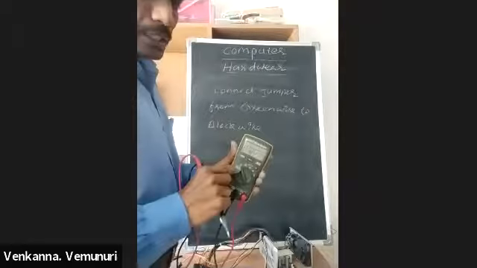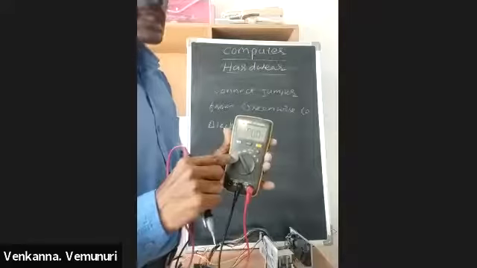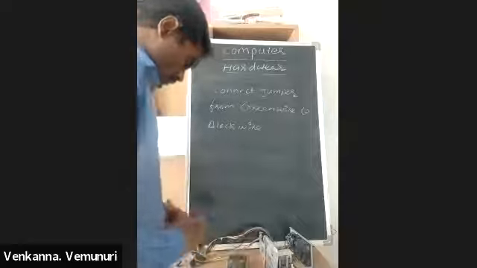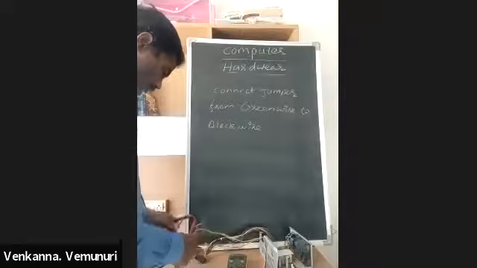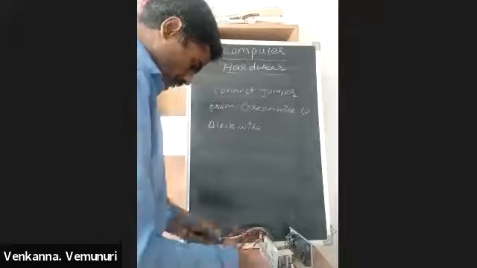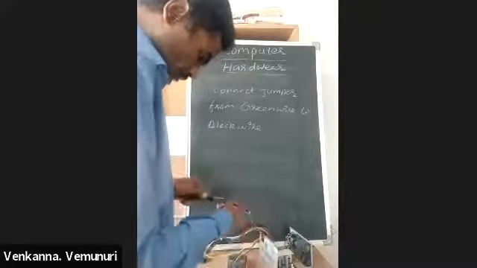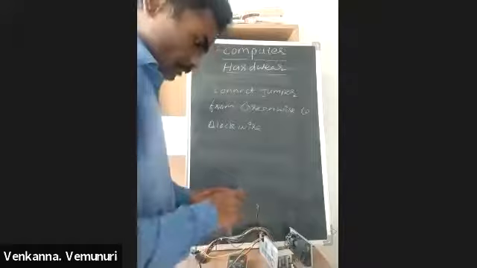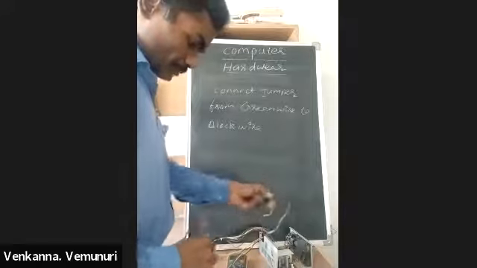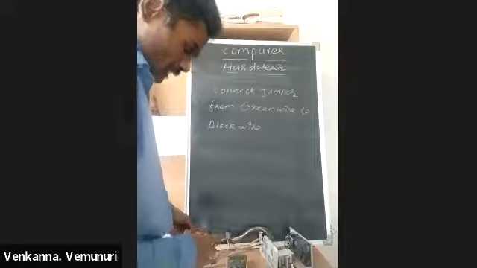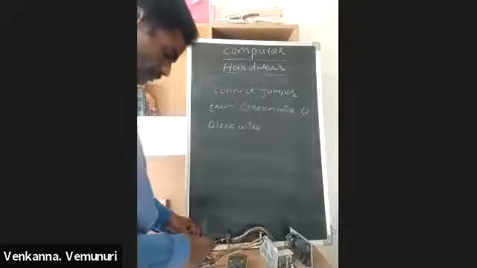Here I am selecting DC voltage and keeping one black probe on the black wire, which means negative. Now I am checking the main voltage here.